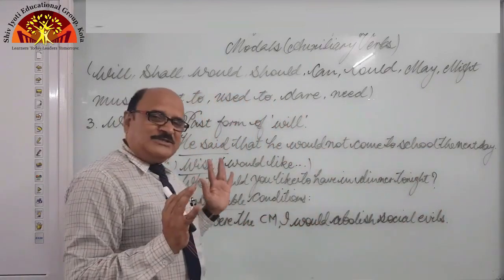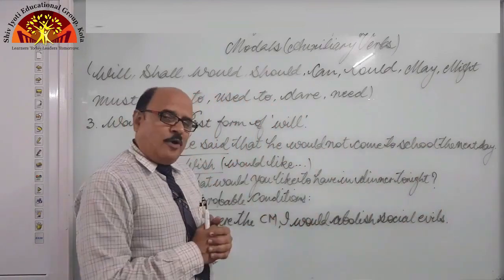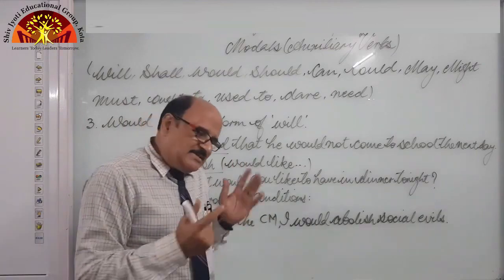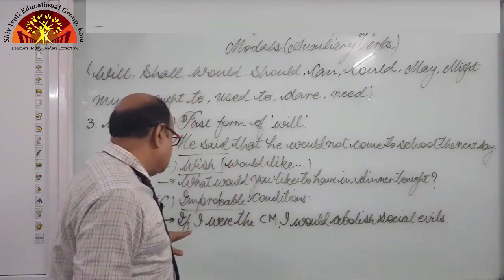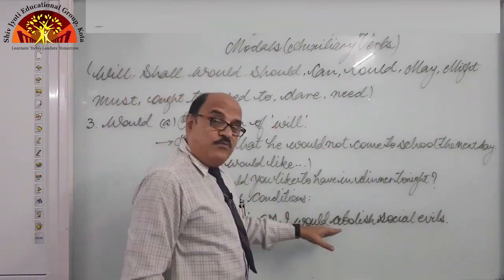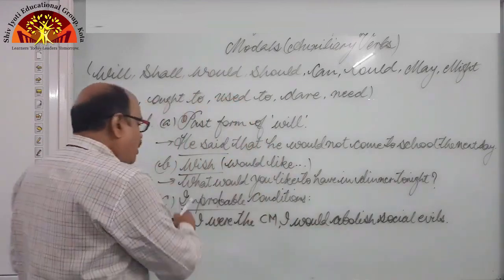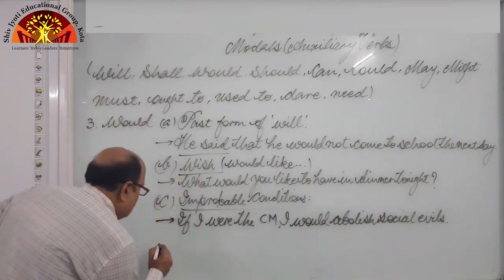Means I am not CM and this is not possible for me to be a CM, but still I am just in my imaginary world. So I must say, if I were the CM, I would. Okay. So for improbable conditions we use would.